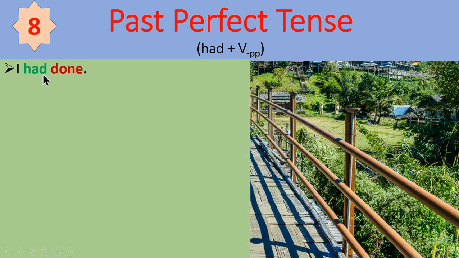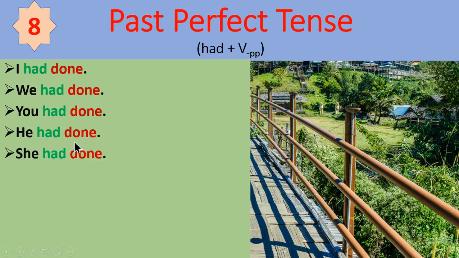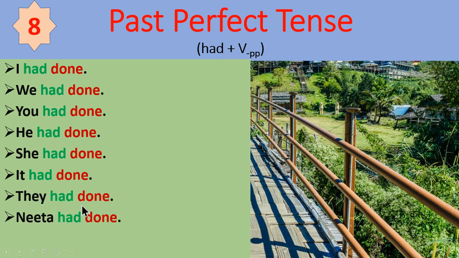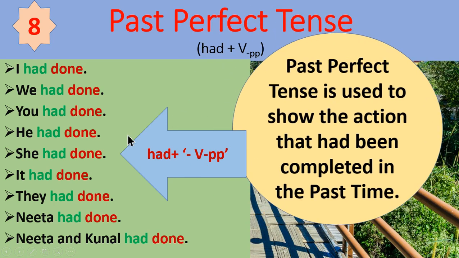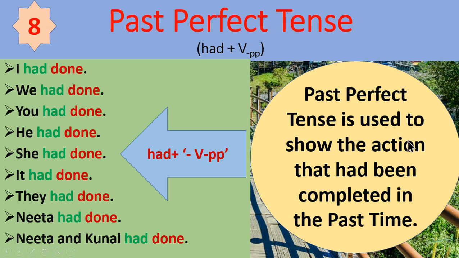I had done, we had done, you had done, he had done, she had done, it had done, they had done, Nita had done, Nita and Kunal had done. Had plus VPP is used. Past perfect tense is used to show the action that had been completed in the past time.